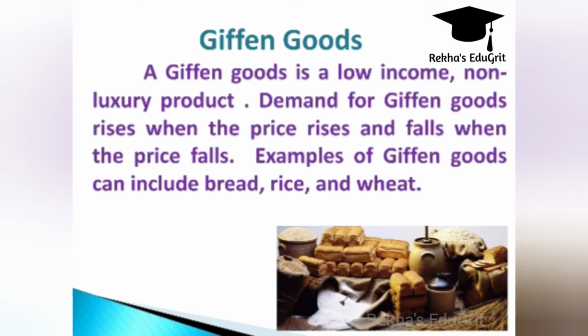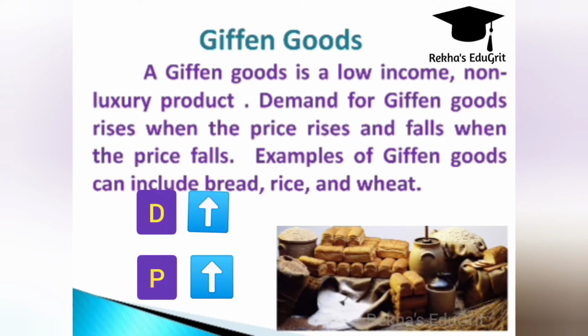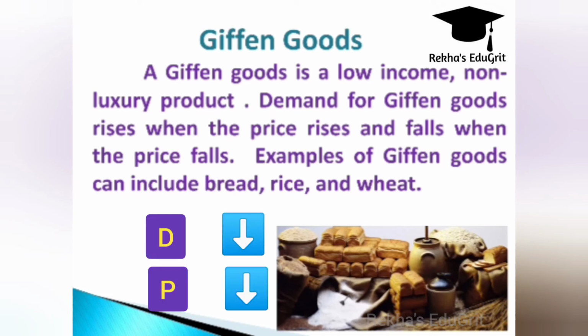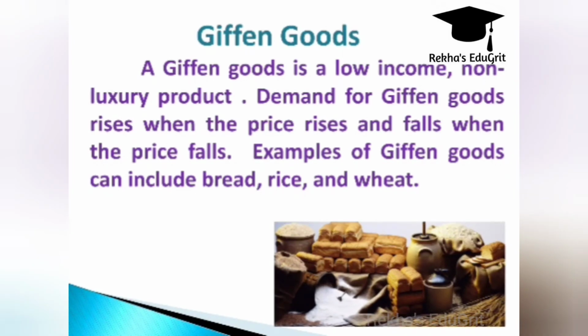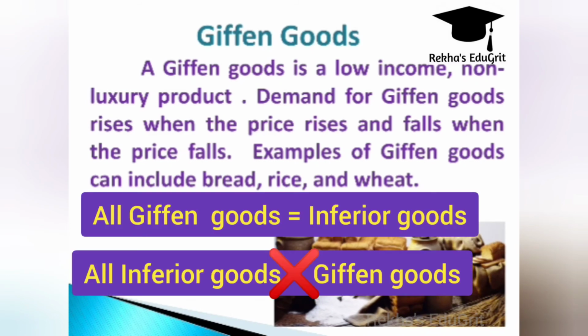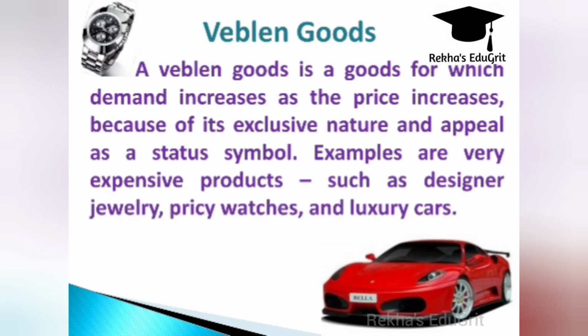Giffen goods are those inferior goods whose demand increases with an increase in price and decreases with a decrease in price. So for Giffen goods, demand rises when the price rises and falls when the price falls. You have to remember that all Giffen goods are inferior goods, but all inferior goods are not Giffen goods.